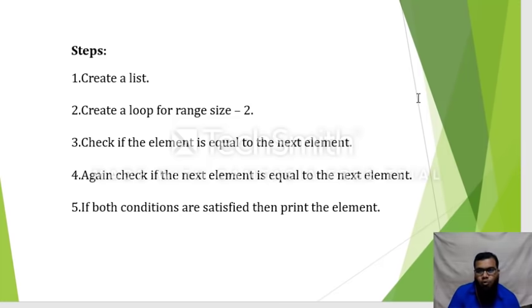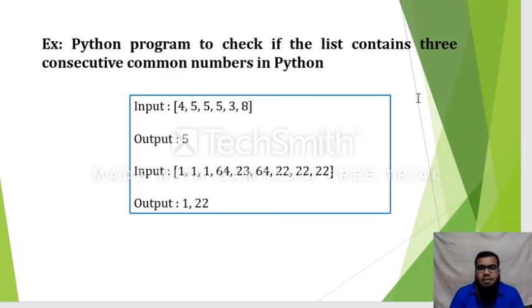Suppose generally I'm writing a for loop, and that for loop is of range size -2. Why is it size -2? When you see this list, for the consecutive 3 numbers, I need to at least compare the first 4 numbers. In any list, I need to take the first 4 numbers, then I try to compare the values.